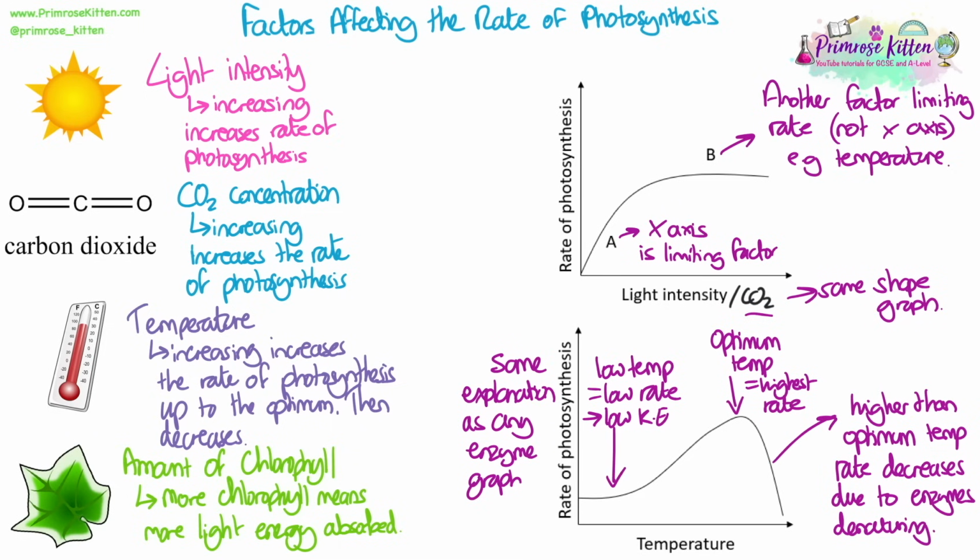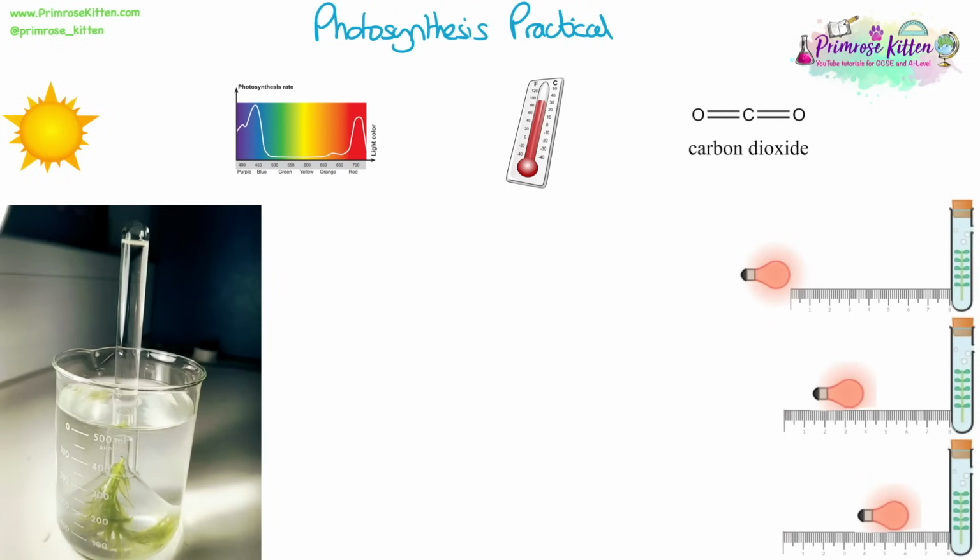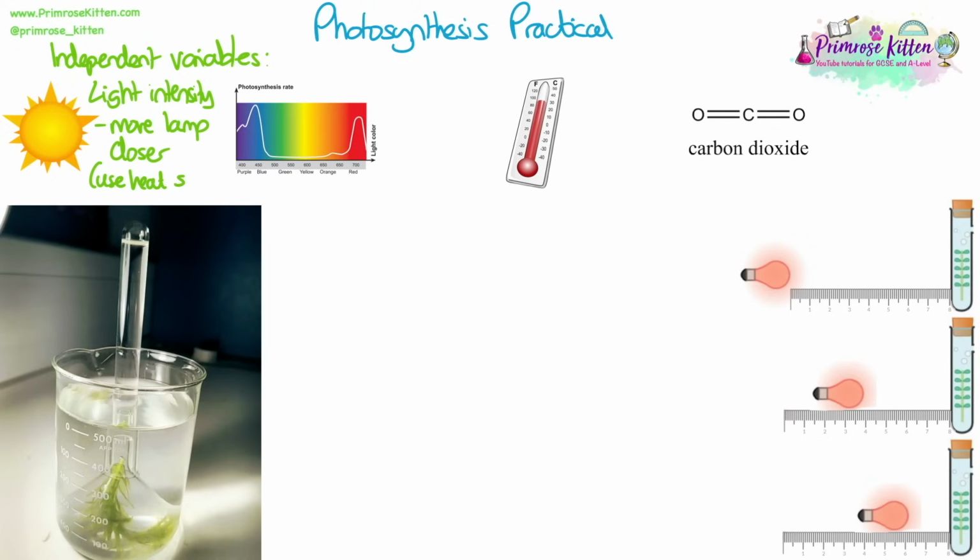These factors could be changed in a lab when doing the photosynthesis practical, or you could need to interpret how these factors might affect plants growing outside. When measuring the rate of photosynthesis in the lab, we can change various independent variables based around the factors that can affect the rate of photosynthesis. We can change the light intensity by moving a light or a lamp closer or further away from our plant. We should use a heat shield in order to make sure that only light intensity is being measured and not temperature.